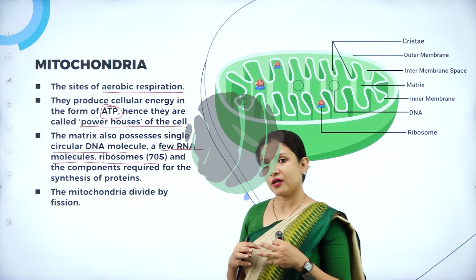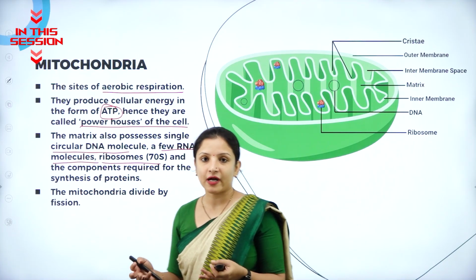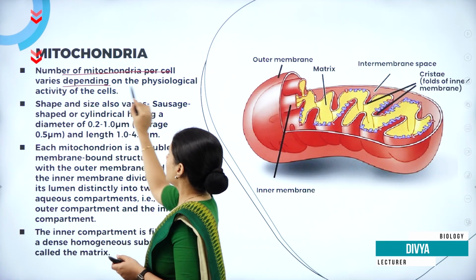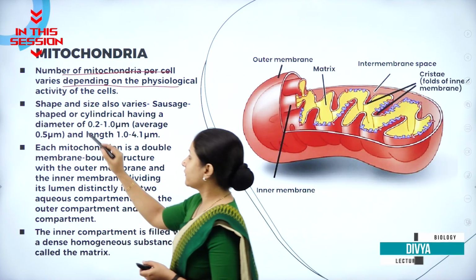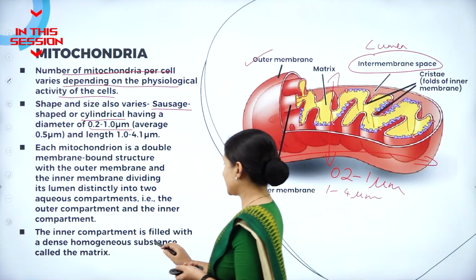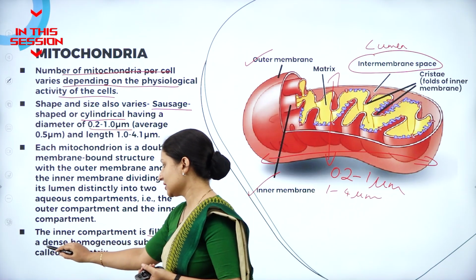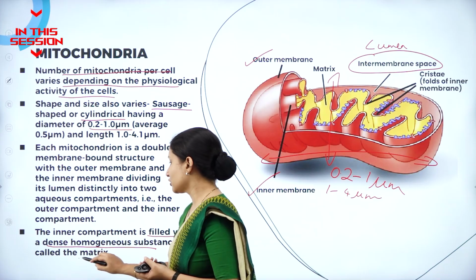And the mitochondria usually multiply or divide by a process called fission. The number of mitochondria per cell varies depending on the physiological activity of that particular cell. In a compartment, it is filled with a dense homogeneous substance, and that homogeneous substance is called a matrix.